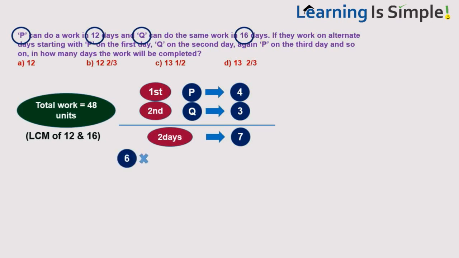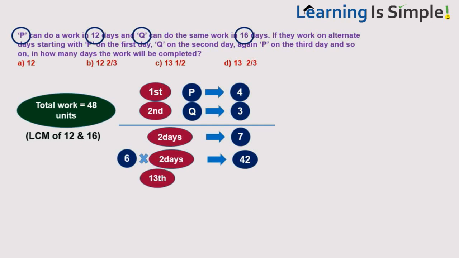Why am I repeating only 6 times? How do I come to know? In 2 days they are doing 7 and my total work is 48. If I repeat 7 times, the total work done will be 7 sevens, which is 49, but I have only 48 units of work. I am approaching 48. So I repeat it 6 times. So 6 sevens, 42 units will be done. If I repeat a 7th time, total 49 units will be done, and I don't have 49 units of work. That's why I have done it 6 times. So in 12 days, 42 units of work are done.